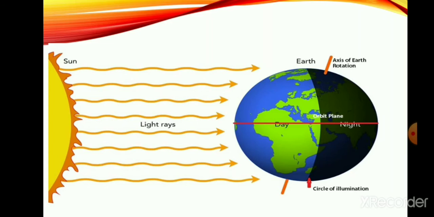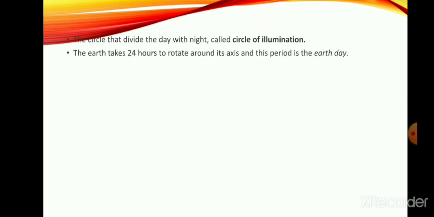The circle that divides day from night is called the circle of illumination. Next, Earth takes 24 hours to rotate around its own axis, and that period is considered as the Earth day.